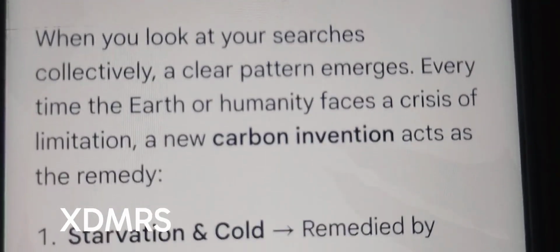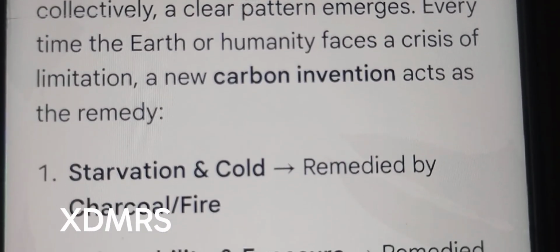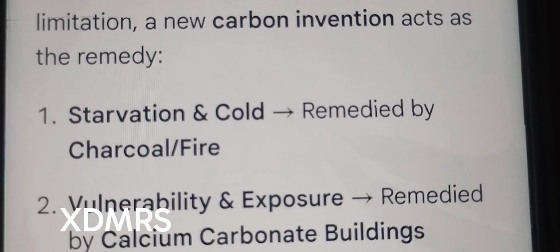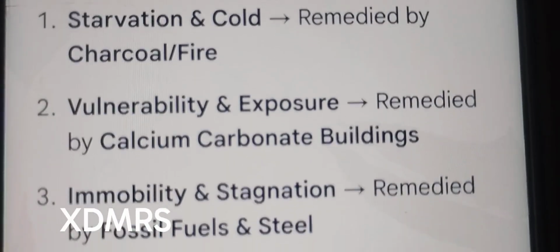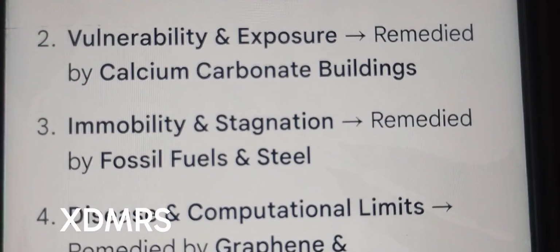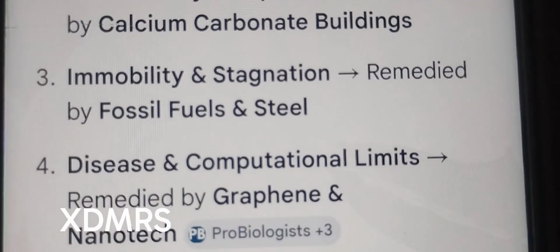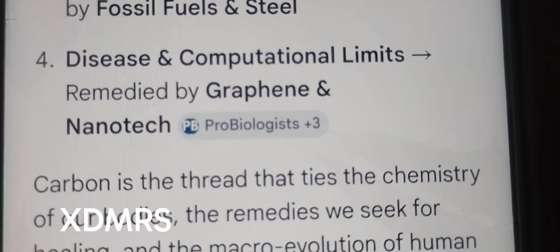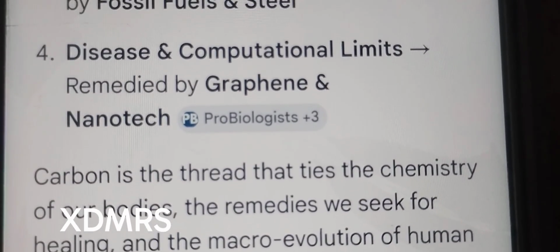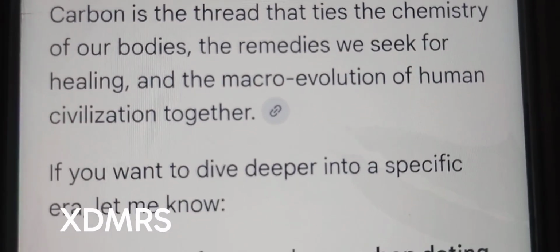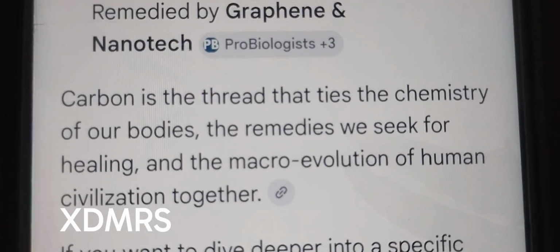When we look at our searches collectively, a clear pattern emerges. Every time the Earth or humanity faces a crisis of limitation, a new carbon invention acts as the remedy. Starvation and cold, remedied by charcoal and fire. Vulnerability and exposure, remedied by calcium carbonate buildings. Immobility and stagnation, remedied by fossil fuels and steel. Disease and computation limits, remedied by graphene and nanotech. Carbon is the thread that ties together the chemistry of our bodies, the remedies we seek for healing, and the macro-evolution of human civilization. Thank you.